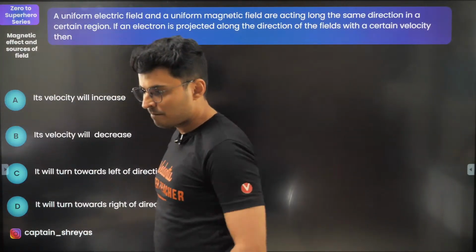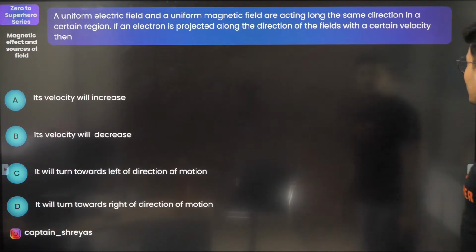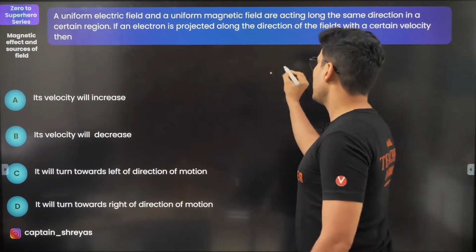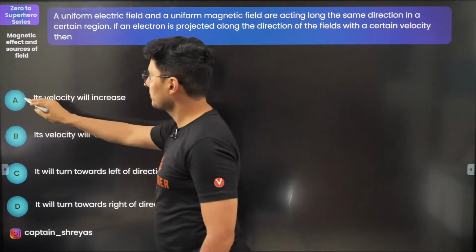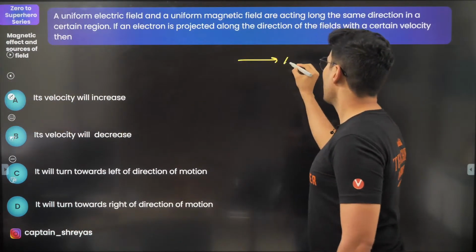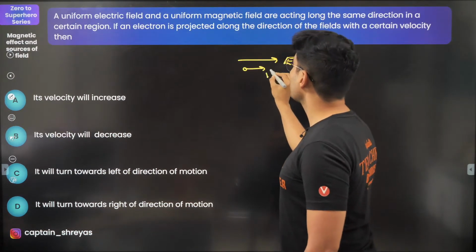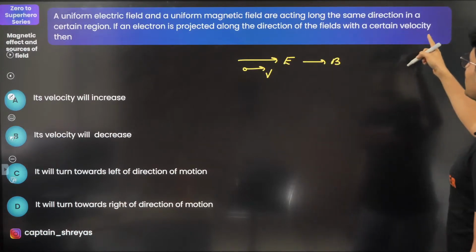Okay, let's move on. A uniform electric field and uniform magnetic field are acting along the same direction in a certain region. Electric field and magnetic field are in the same direction and you're throwing the particle also in the same direction.